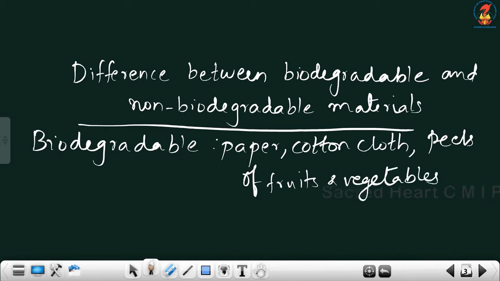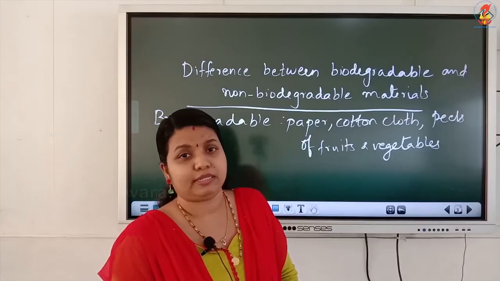So these are biodegradable materials. Materials which get easily mixed with soil by natural processes are known as biodegradable materials. Examples are paper, cotton cloth, peels of fruits, vegetables, etc.